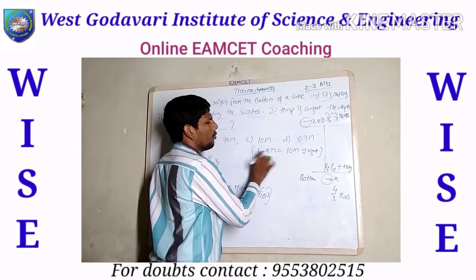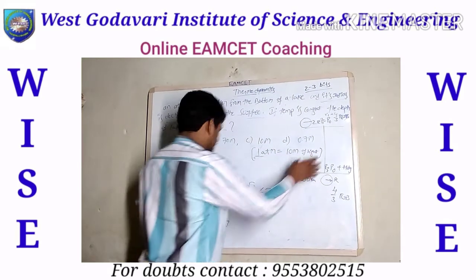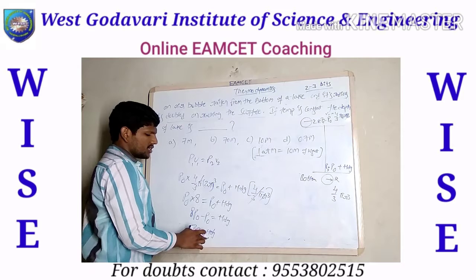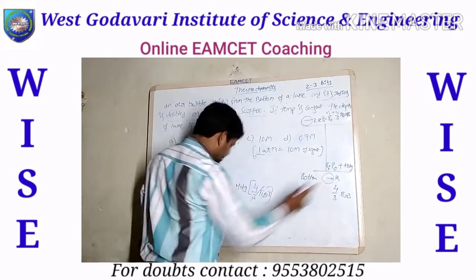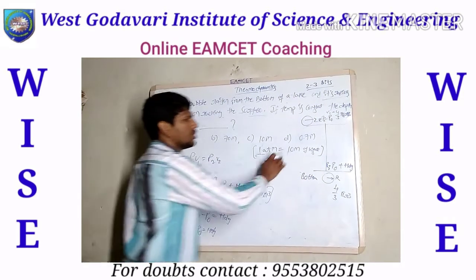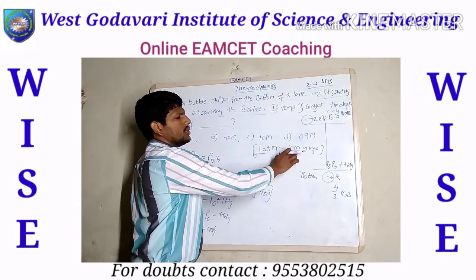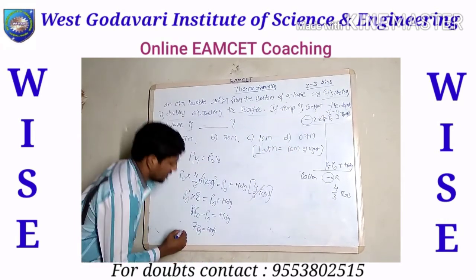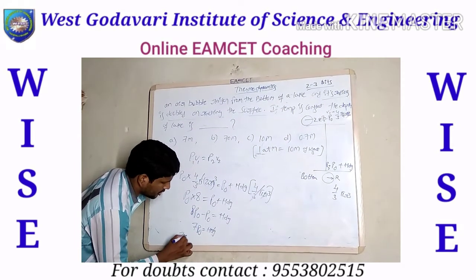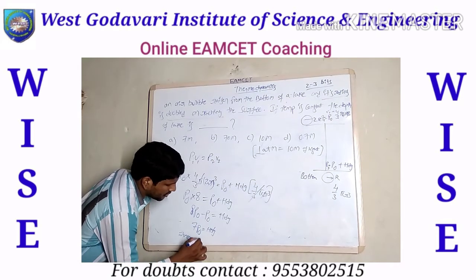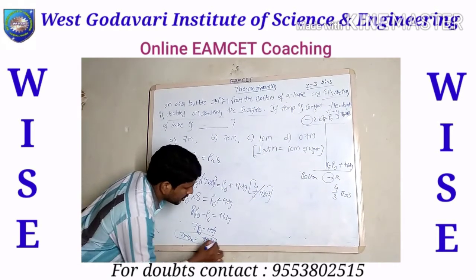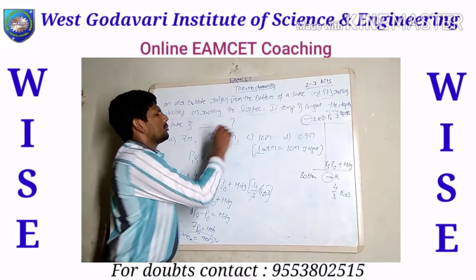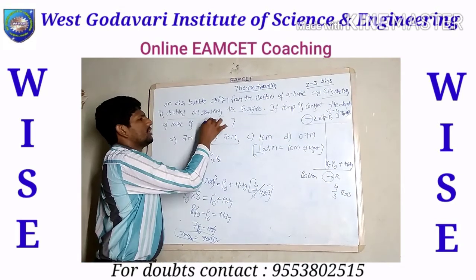From the problem, 1 atmosphere equals 10 meters of height. Here H means height, so 7 atmospheres means 7 into 10 meters, which equals 70 meters. This is the solution: option B, 70 meters.